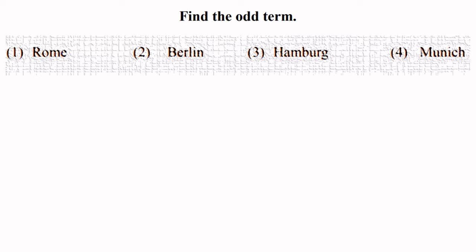Among these, Berlin, Hamburg, Munich are in Germany. Rome is in Italy. I just gave you the answer directly because there is no need of much thinking if you know the answer, otherwise it's a tough question.